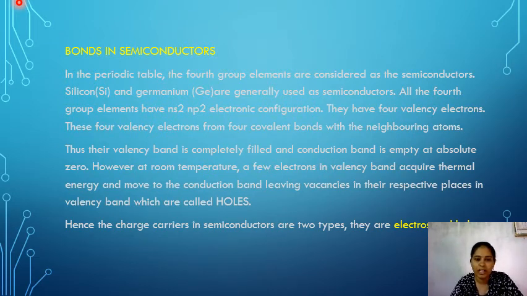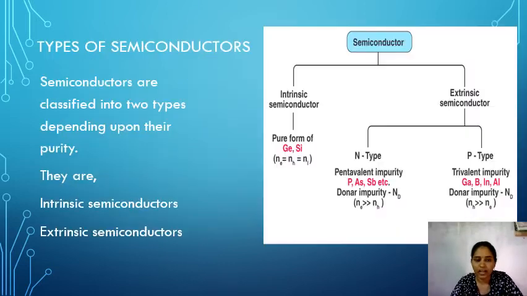So which group elements are considered as semiconductors? Fourth group elements are considered semiconductors. Examples of fourth group elements are carbon, silicon, germanium. These have tetravalency, and all four valency electrons create covalent bonds with neighboring atoms, and the conduction band is completely empty and the valency band is completely filled at absolute zero, but at room temperature some electrons move from the valency band to the conduction band. So the lack of electron in the valency band is called a hole, and in semiconductors there are two types of charge carriers, that is electrons and holes. Both are responsible for the current.